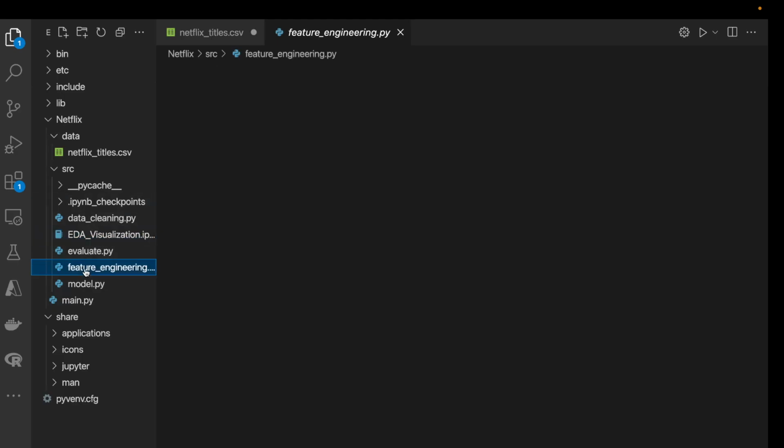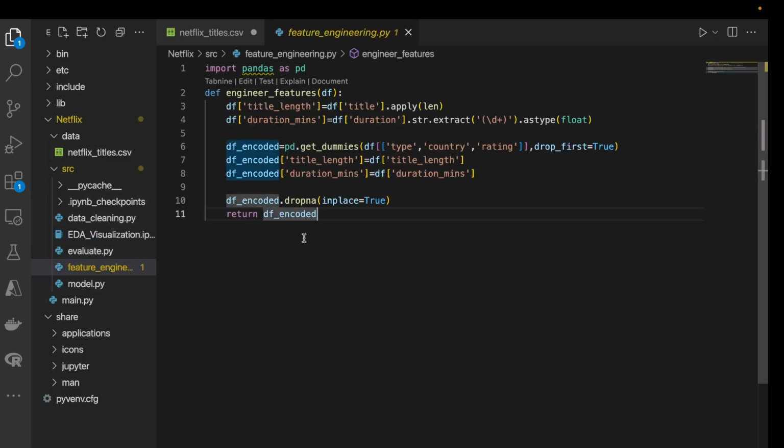So next, let's build our next pipeline, which is feature engineering. Here we prep our data for machine learning, and we create new features like title length and duration of the film. Then we perform one-hot encoding for the categorical variables like the target variable type, which is in category form, and country and rating.